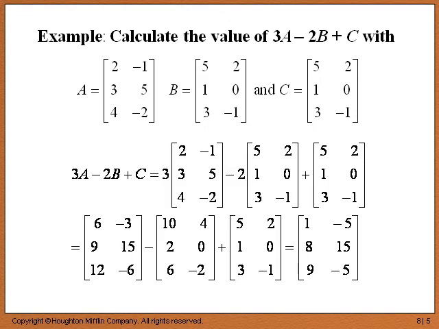Here is the answer, going through it step by step. 3A minus 2B plus C equals 3 times matrix A minus 2 times matrix B plus matrix C. Then we perform the appropriate scalar multiplications, and combine them all with subtraction and addition using the corresponding entries, and we end up with the final matrix [1, negative 5; 8, 15; 9, negative 5]. That's the matrix in the bottom right corner there.